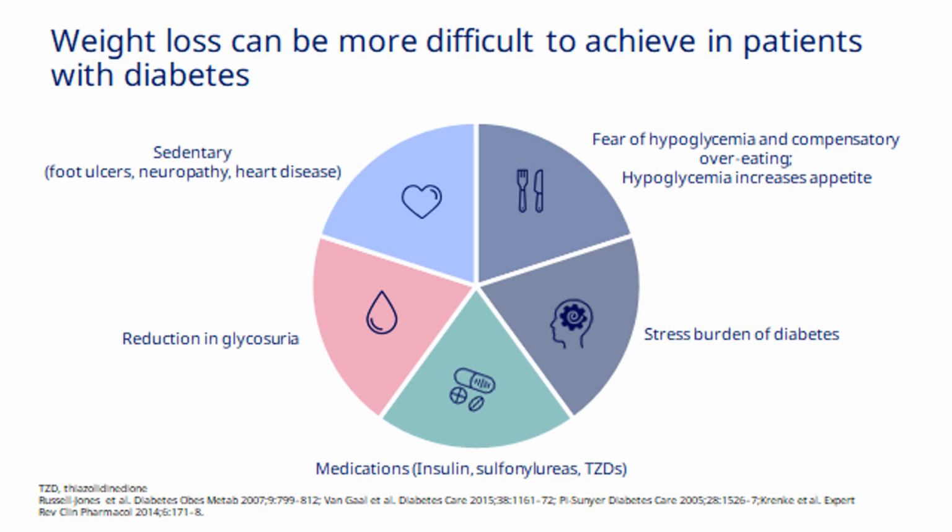But in people with diabetes, making them lose weight is much more difficult. Why? Because in advanced cases of diabetes, they will be sedentary because of neuropathy, foot ulcers, heart disease. In the early cases of diabetes, patients have lost weight because they have high blood sugar, and when you suddenly control the blood sugar, they end up gaining weight, because glucosuria will go down. There are medications in diabetes that cause weight gain: insulin, sulfonylureas, thiazolidinediones. And a patient who is worried about hypoglycemia will keep snacking intermittently, and therefore it becomes very difficult for them to lose weight.